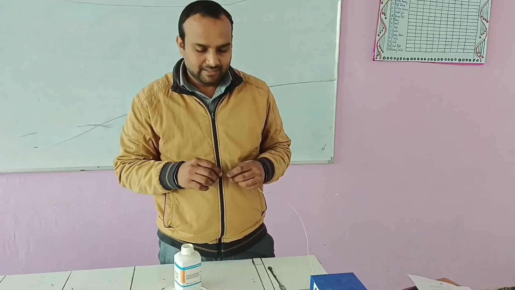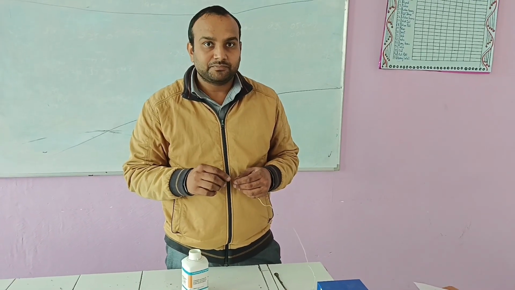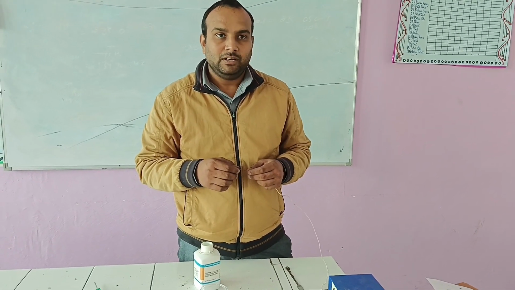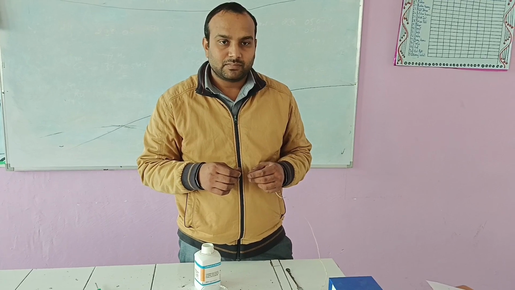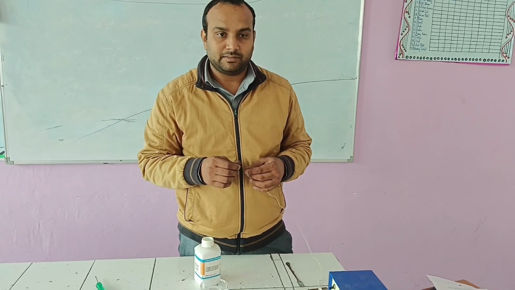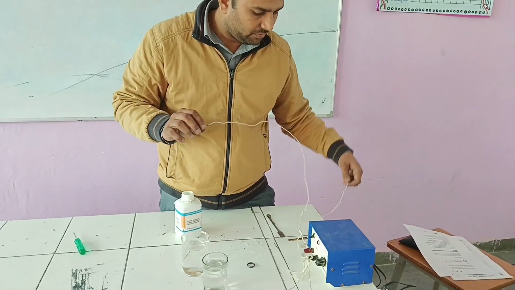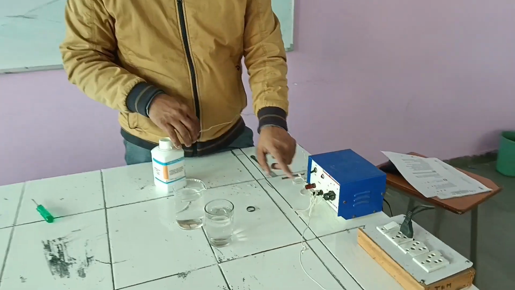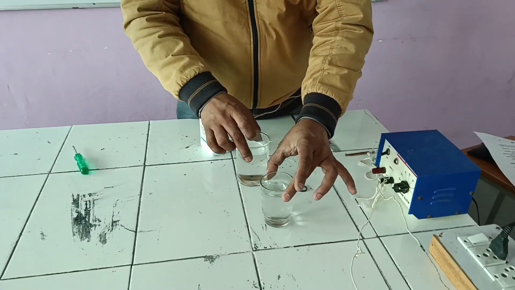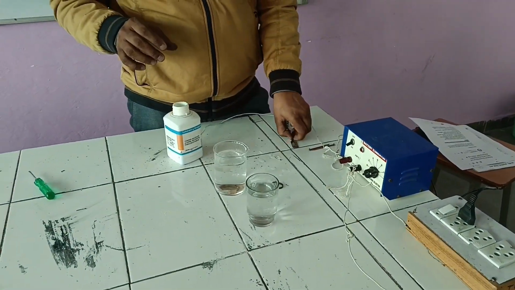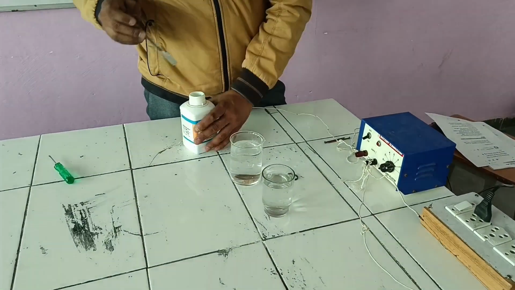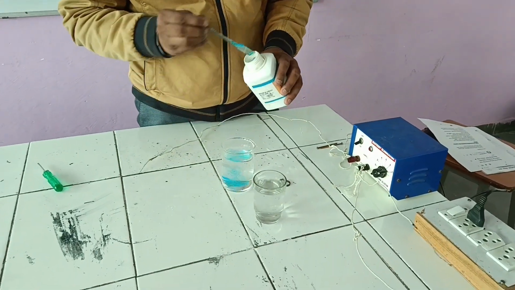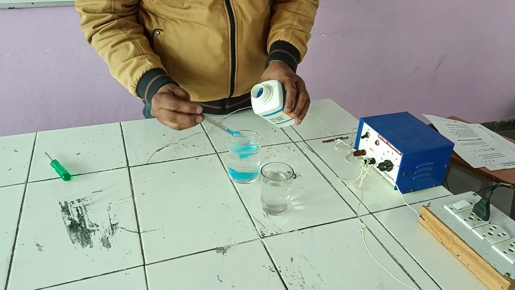Thank you. In this activity I'm going to demonstrate the process of electroplating and a displacement reaction. I have a battery. This is the negative terminal, and this is the positive terminal. I have two containers filled with water. I'll put in some copper sulfate and prepare a copper sulfate solution.